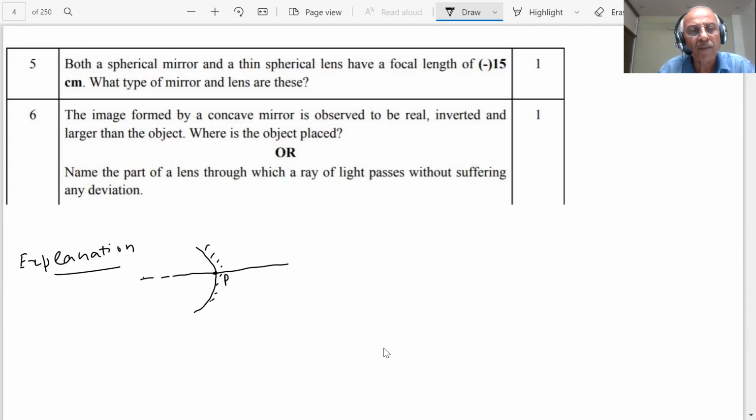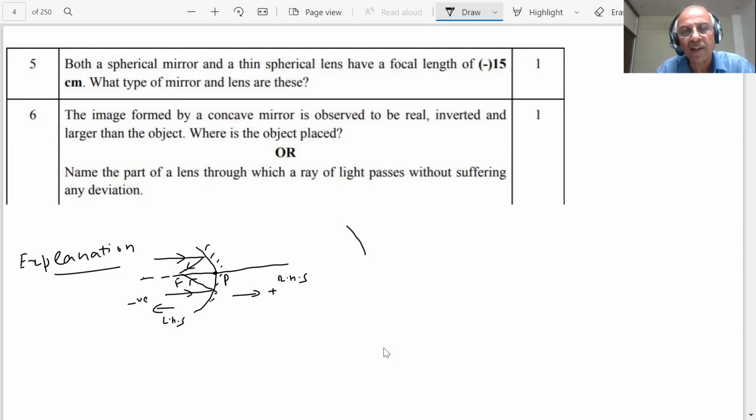Where is the focus of this concave mirror? The focus is on this side, the real focus, F. Now you know the right hand side of the axis is positive, and the left hand side is negative. So a concave mirror has a negative focus.